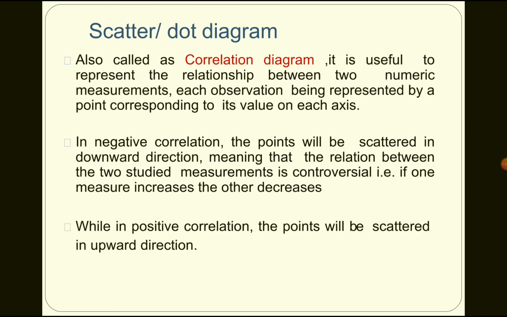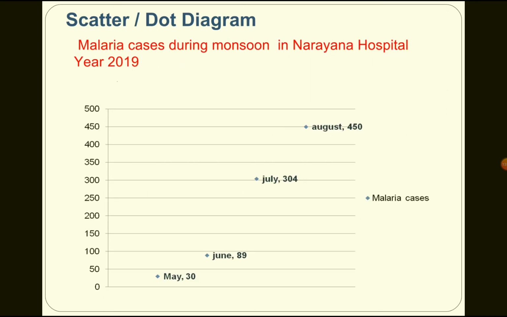Scatter or dot diagram, also called a correlation diagram. It is useful to represent the relation between two numerical measurements, each observation being represented by a point corresponding to its value on each axis. In negative correlation, the points scatter in a downward direction, whereas in positive correlation they scatter in an upward direction. So in negative correlation, if one value is increasing, the other is decreasing, whereas in positive correlation both values increase together. This is an example scatter diagram: malaria cases during monsoon in our hospital in 2019. This we can show in a scatter or dot diagram.